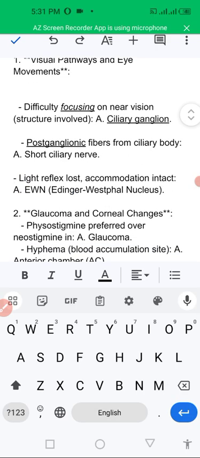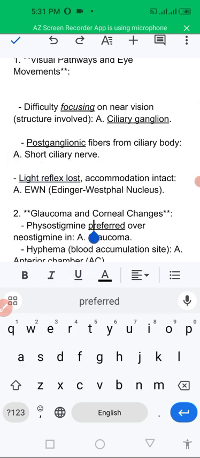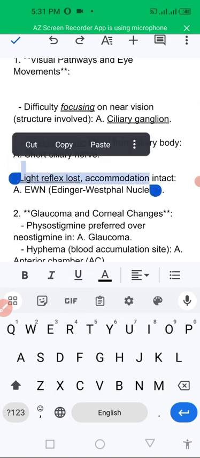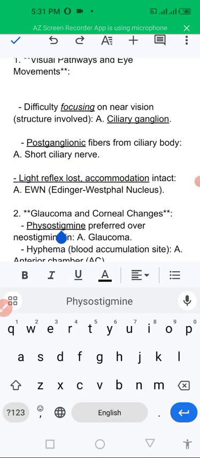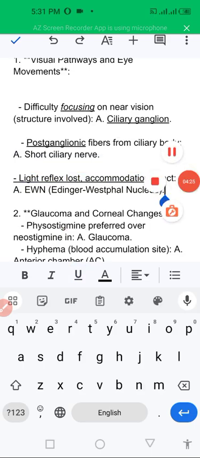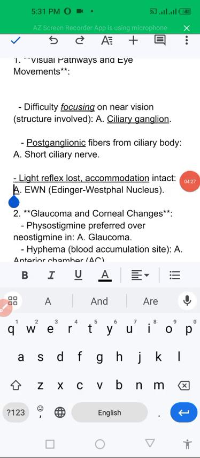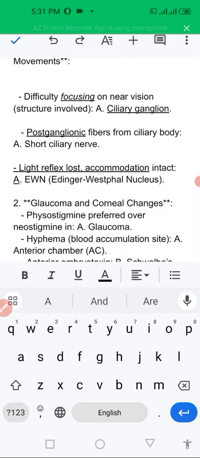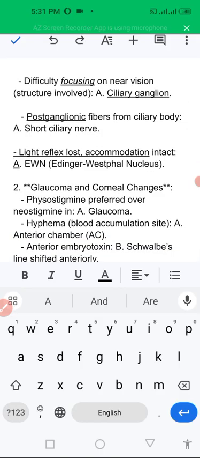Light reflex is lost in a patient. The patient has accommodation intact but light reflex is lost. This is the Edinger-Westphal nucleus. The Edinger-Westphal nucleus controls the light reflex, so when it is involved, light reflex is lost.